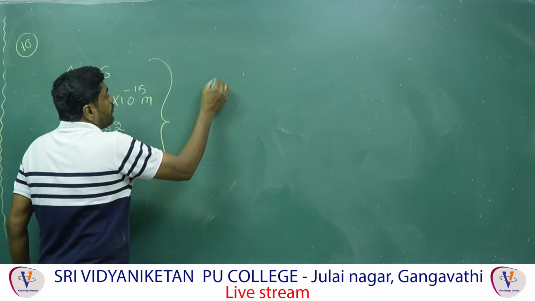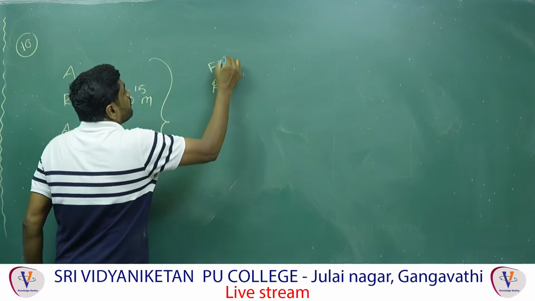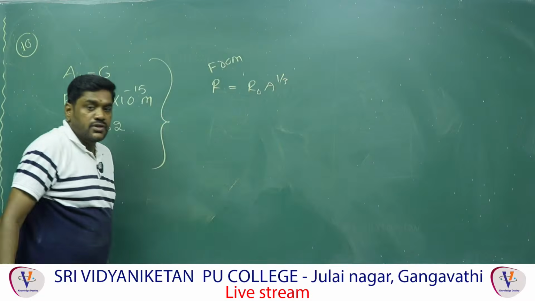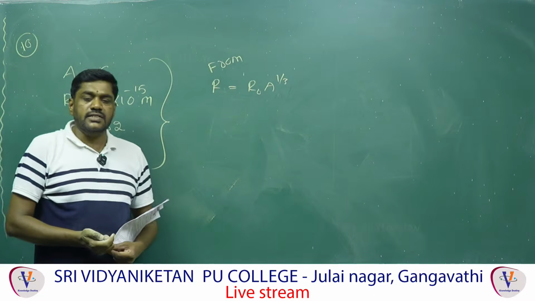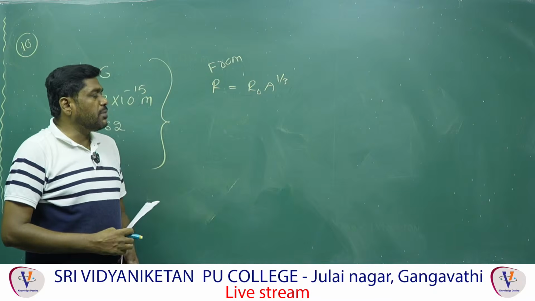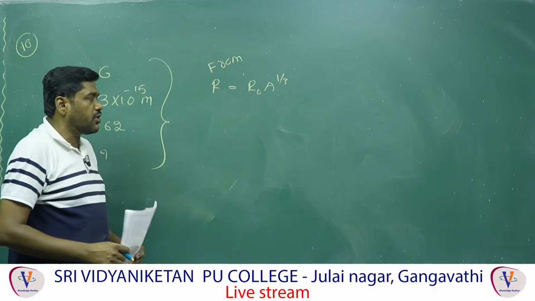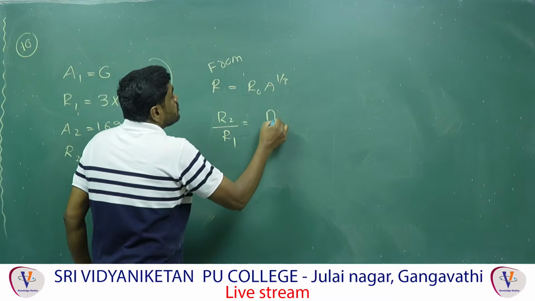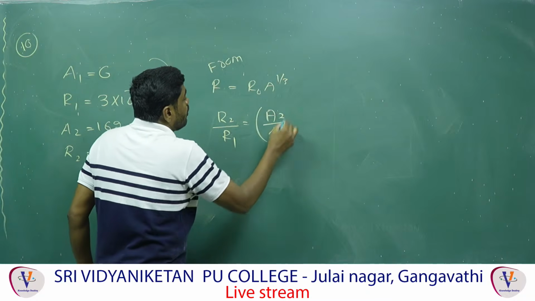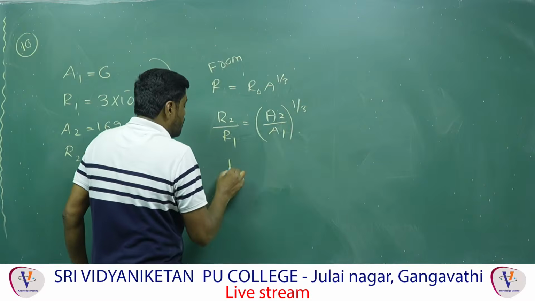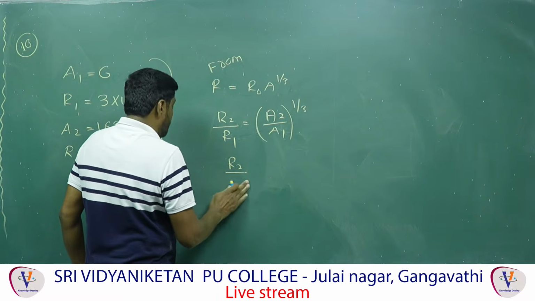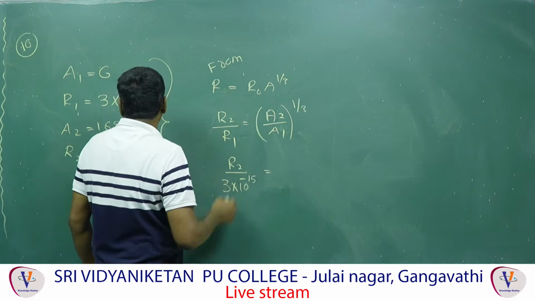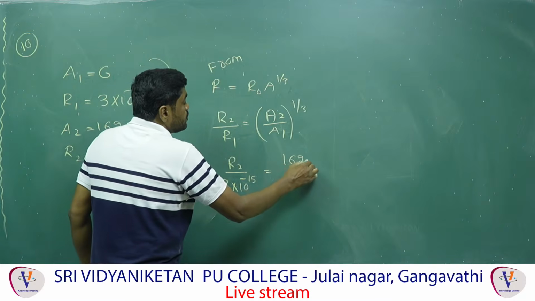Therefore, from the formula, R is equal to R naught A power 1 by 3, because the radius of any nucleus is directly proportional to A power 1 by 3, where A is the mass number or nuclear number. If you take the ratio, R2 by R1 is equal to (A2 by A1) whole power 1 by 3. R1 value they have given, that is 3 into 10 power minus 15, and A2 is 162 by